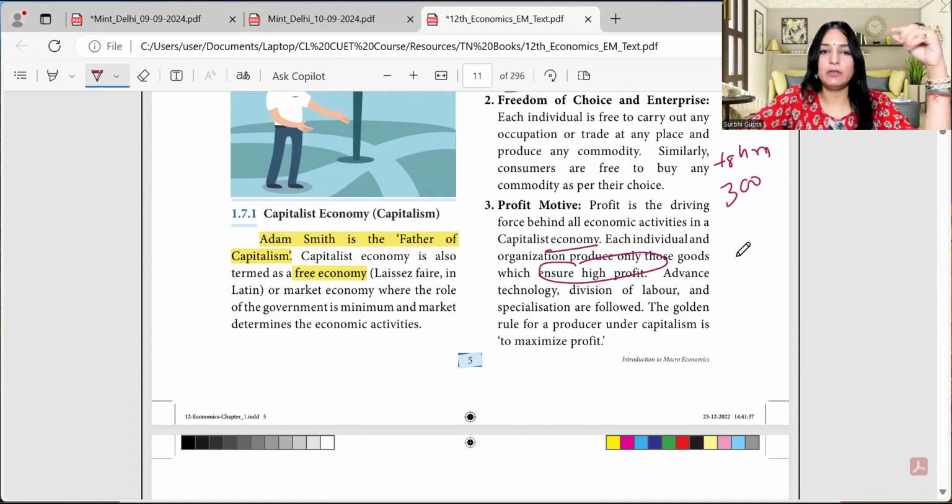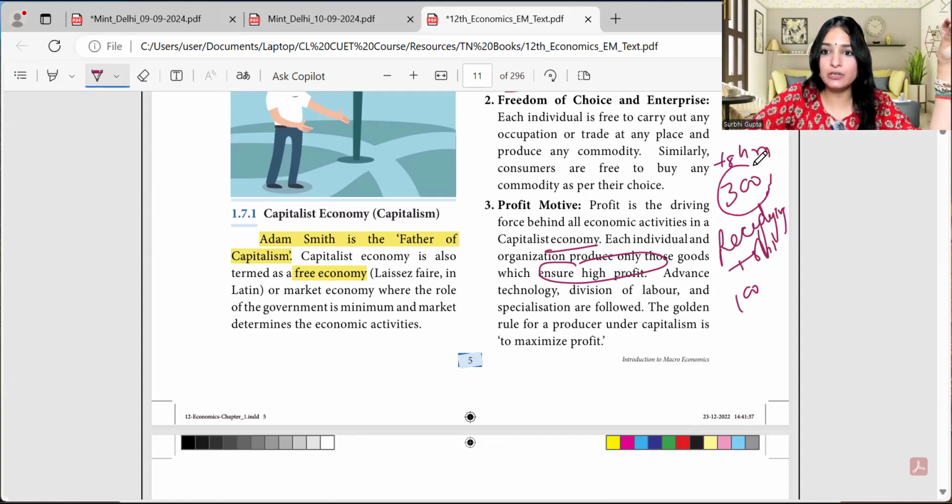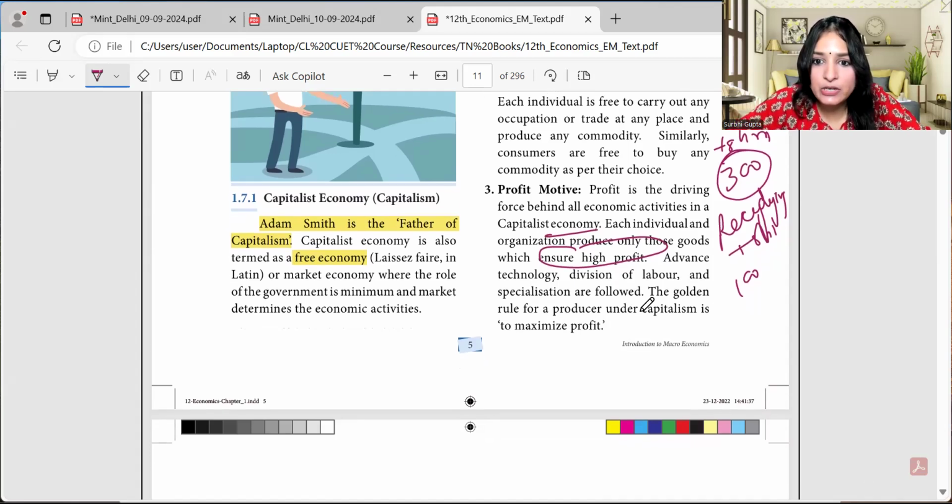but if I decide to go for the society and do something like recycling, a recycled t-shirt, but it's not leaving me with any profit, it's leaving me with 100, I'll make sure to produce the thing that leaves me with higher profit. Advanced technology, division of labor and specialization are followed.